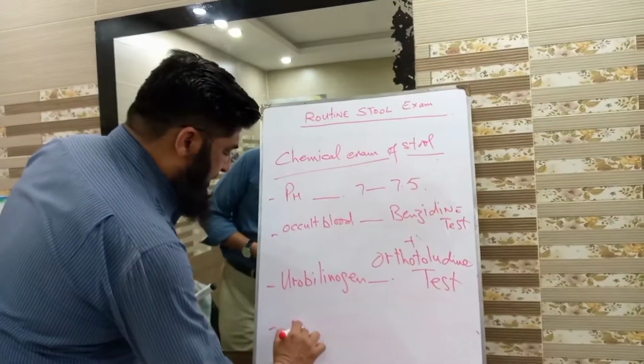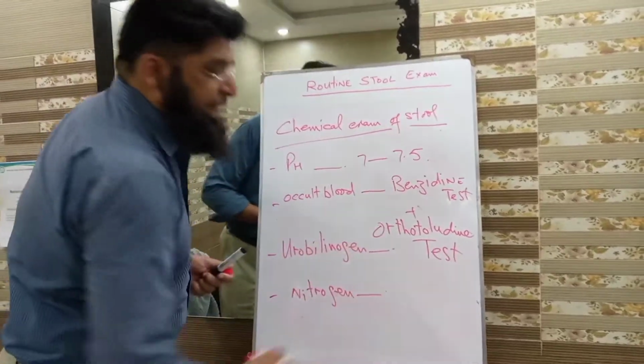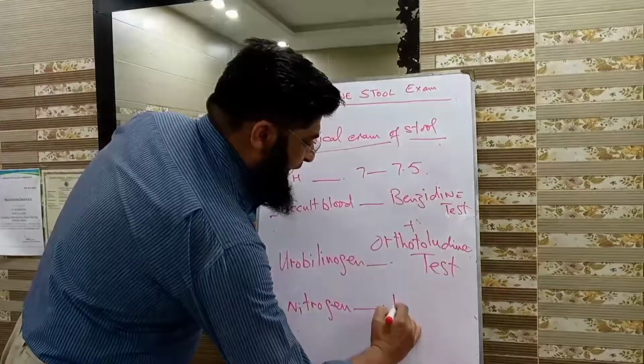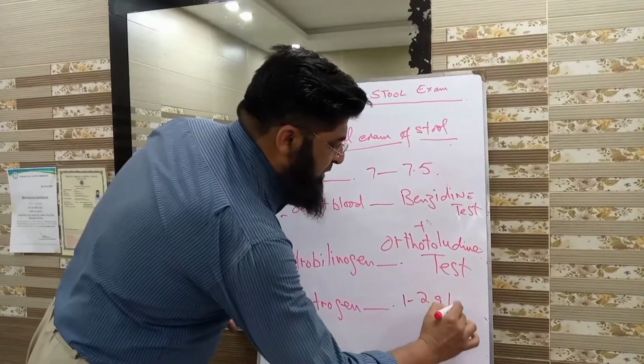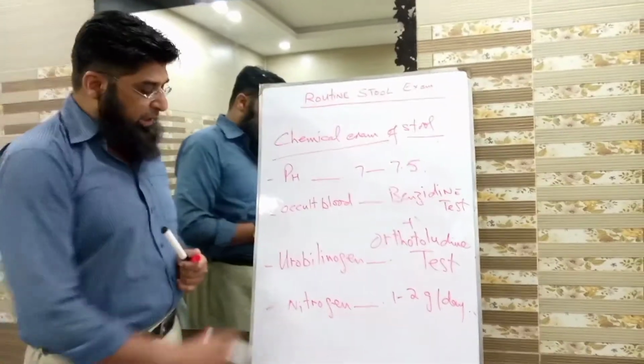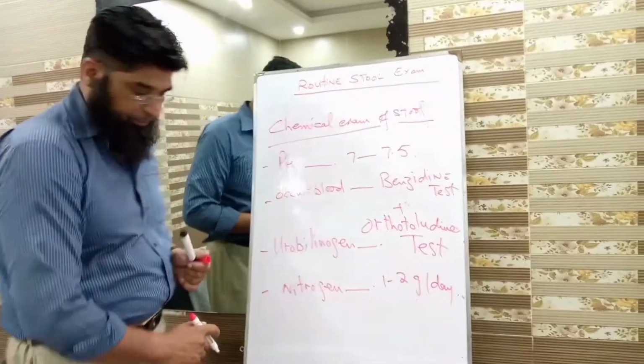Nitrogen. It may be normally present in the stools and it is 1 to 2 grams per day. Okay? 1 to 2 grams of nitrogen is present.